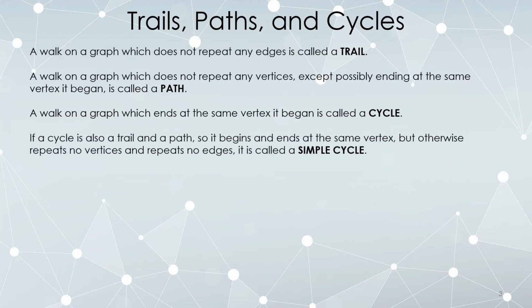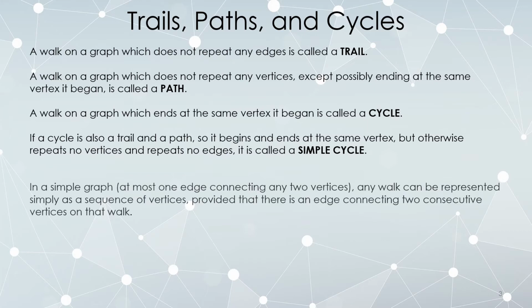If a cycle is a trail, in other words, does not repeat any edges, and is also a path, in other words, does not repeat any vertices except coming back to where it started, it's called a simple cycle. So a simple cycle comes back to where it started without ever having repeated any edges or vertices except for the fact that it did come back to where it started.